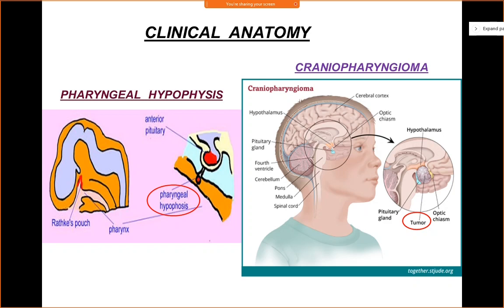So sometimes the lower part of the anterior wall of Rathke's pouch will fail to migrate and remain in the roof of the nasopharynx as pharyngeal hypophysis. So it does not cause much problems.